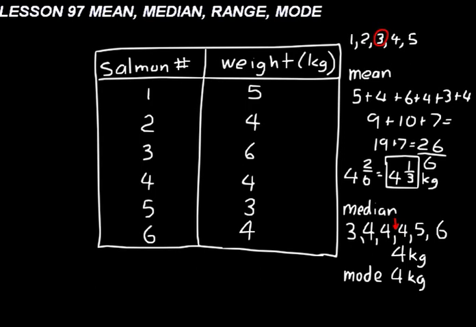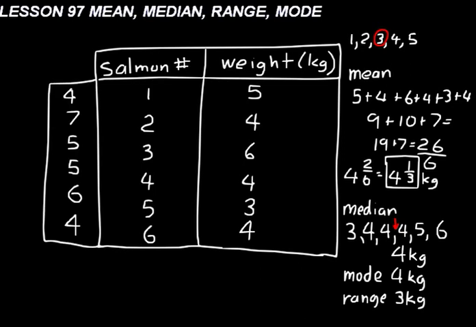And then the range, that's just the difference between the lowest and the highest number. Our lowest number is 3, our highest number is 6. So we say 6 minus 3 is 3 kilograms. That's the range of numbers there. Now, why don't you do a problem and figure out the mean, median, mode, and range?